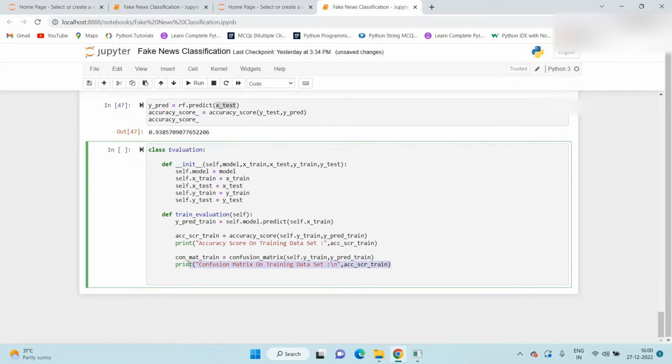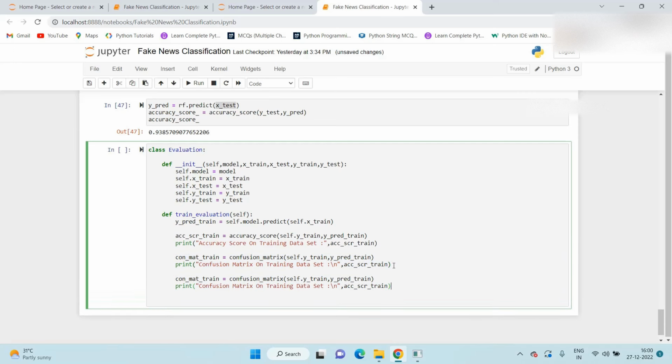I just copy the same line for the classification report as well. Instead of confusion matrix, we now call classification_report.